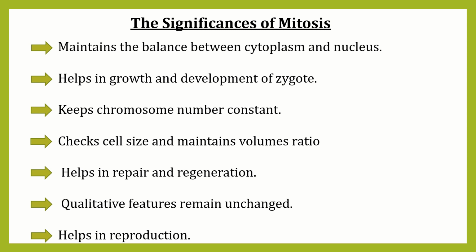Mitosis helps in reproduction. It helps in asexual and vegetative reproduction. Asexual reproduction happens by forming a spore. This spore is produced by mitosis cell division. Mitosis helps in increasing the number of reproductive cells.